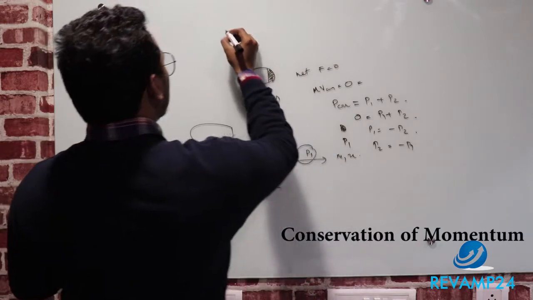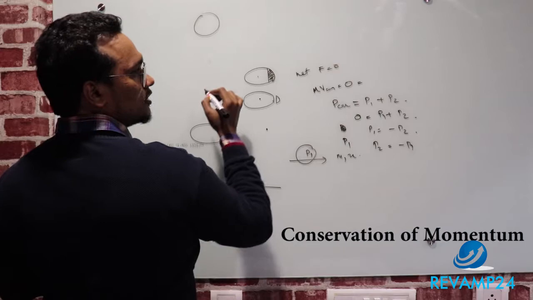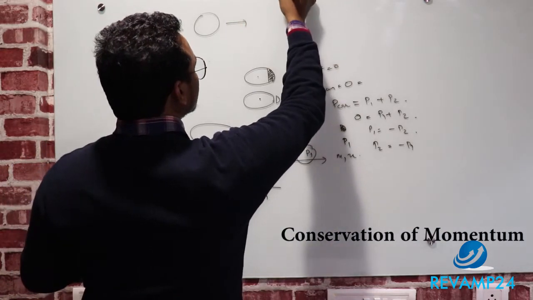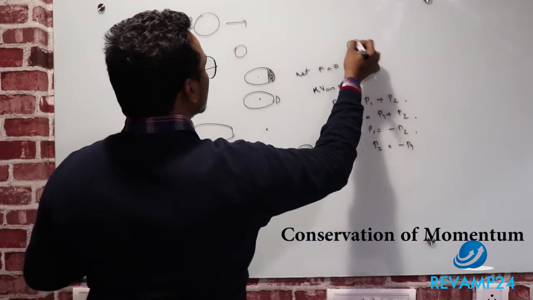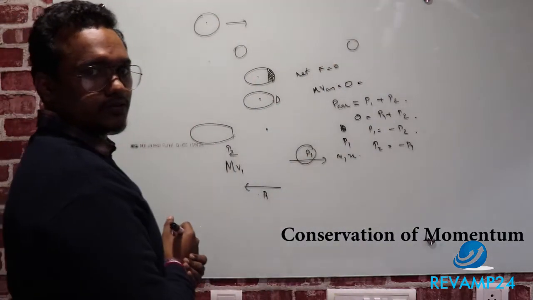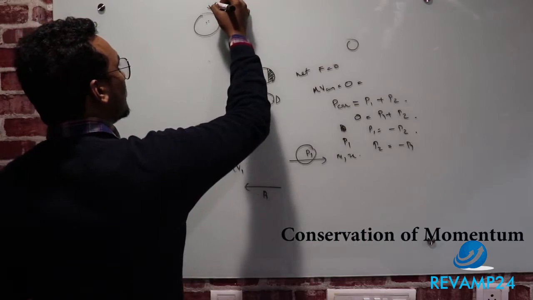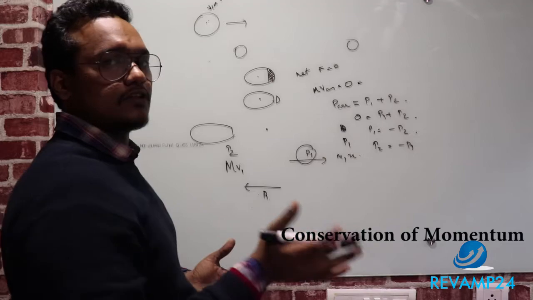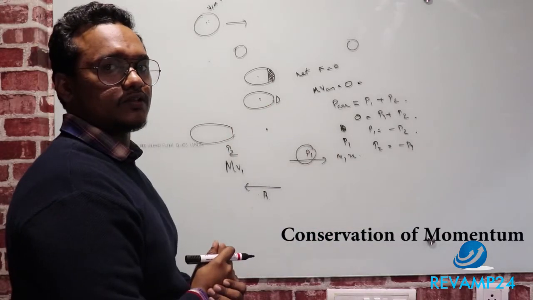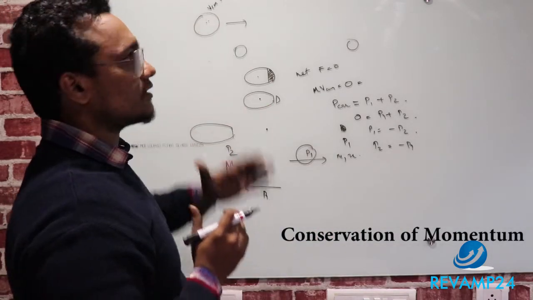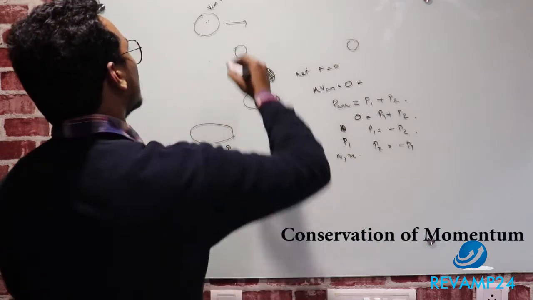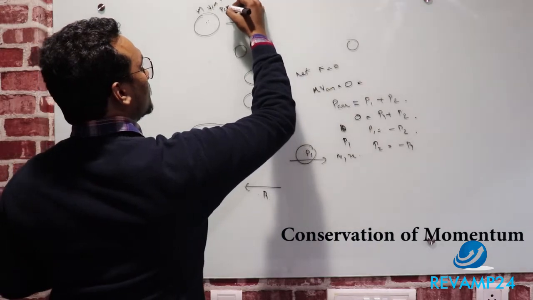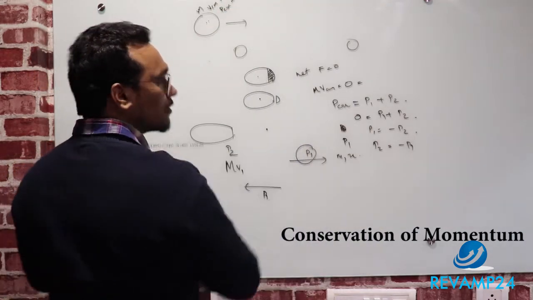Same thing if you have a big shell splitting into three masses due to an explosion. The center of mass initially had a velocity of 0, so after the explosion also it should have the same velocity for the center of mass, because it has to conserve the momentum. Initially it is m into the velocity of the center of mass, which is 0.